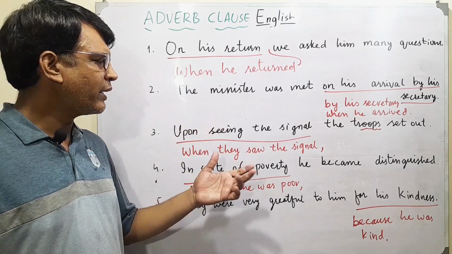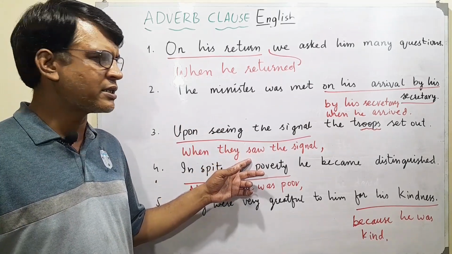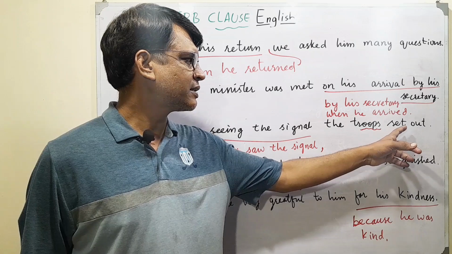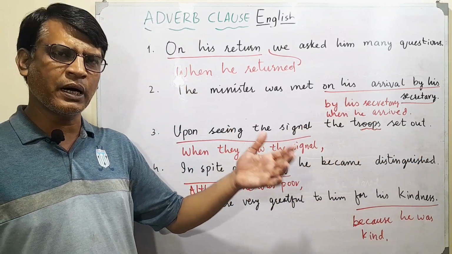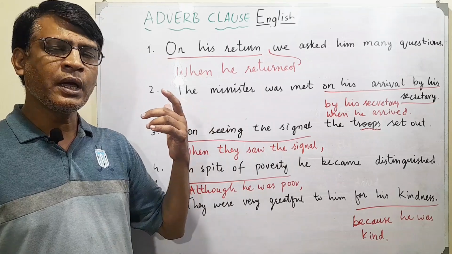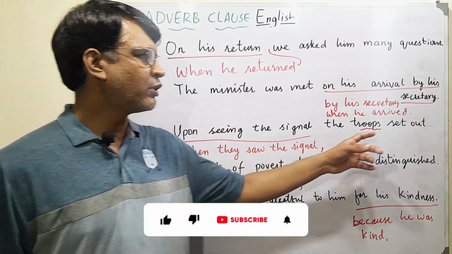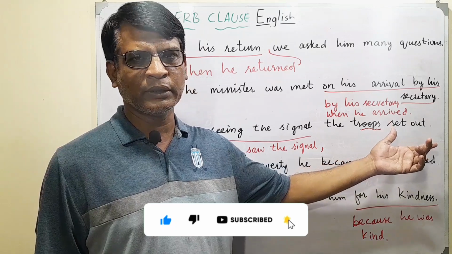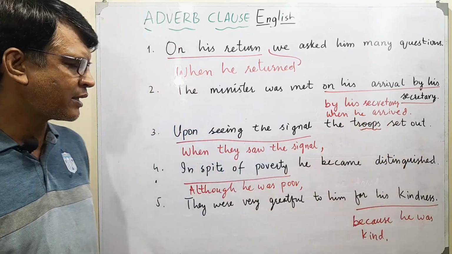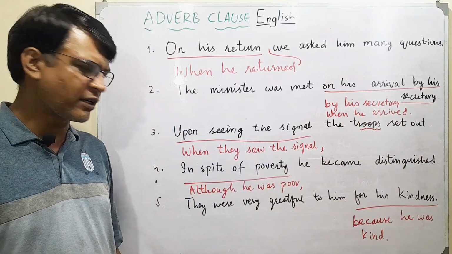Now, how do I know that I am using past tense here? Well, "sets out," the second part, is telling me that this is about the past. If it was about the present, then we would have used "sets out." With subjects like "the troops" we use S or ES in such a way for present indefinite.